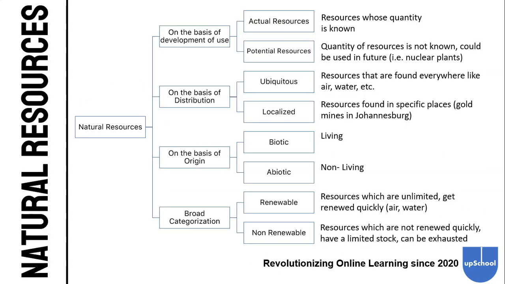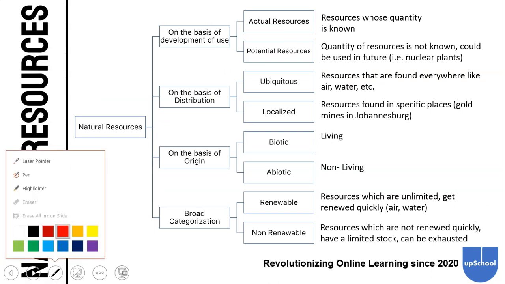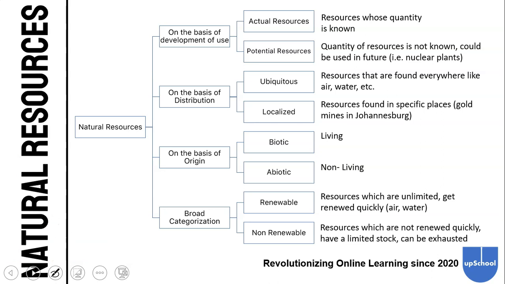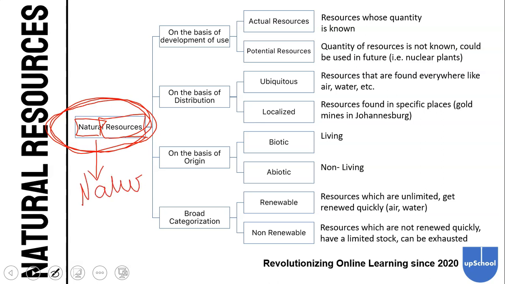Natural resources. Now, if you look at this mind map, it may look a little scary, but trust me, there's not much to it. Just try to understand the broad topic, natural resources. We see the word resource, but natural, as you all know, is anything nature related. So nothing made by humans. Any resource that's made from nature is a natural resource.